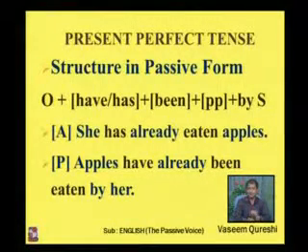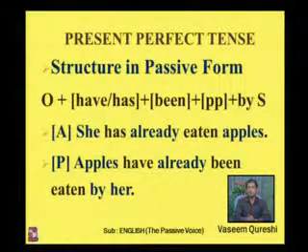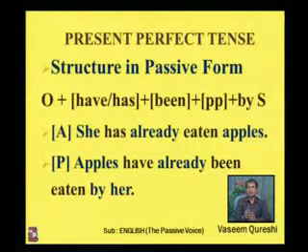Now the second sentence, that is in passive voice, already is given between these three words. So have already been eaten. You can't say that apples have been already eaten. When there are more than two words in verb form, in such cases the first word would be there before that word already, and the remaining words would come after already. You can find just in the same way. Apples have just been eaten by her. So have would come first and been eaten would come later after that word already or just.